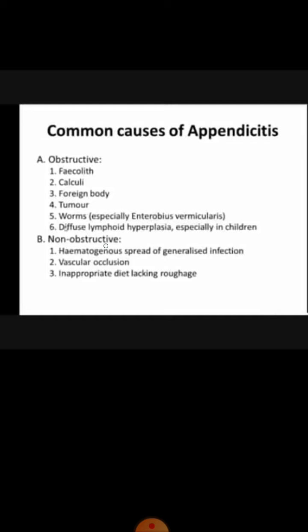What are the non-obstructive causes? Non-obstructive causes include hematogenous spread of generalized infection. For example, there is infection in some other part of the body and through the blood it is spread to the appendix. Then we have vascular occlusion, and sometimes if our diet is lacking roughage, then it may also cause acute appendicitis. So these are the causes of acute appendicitis.